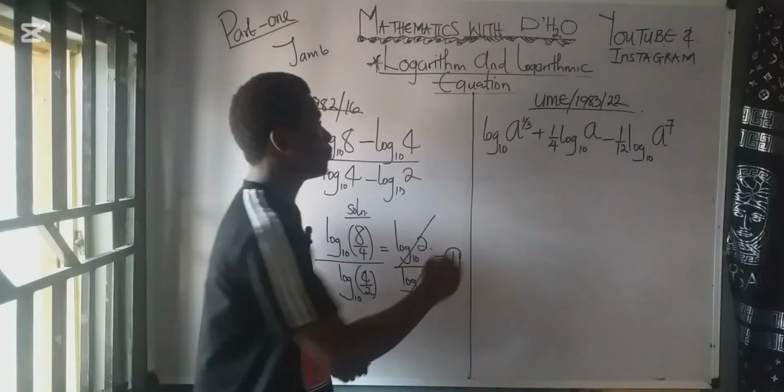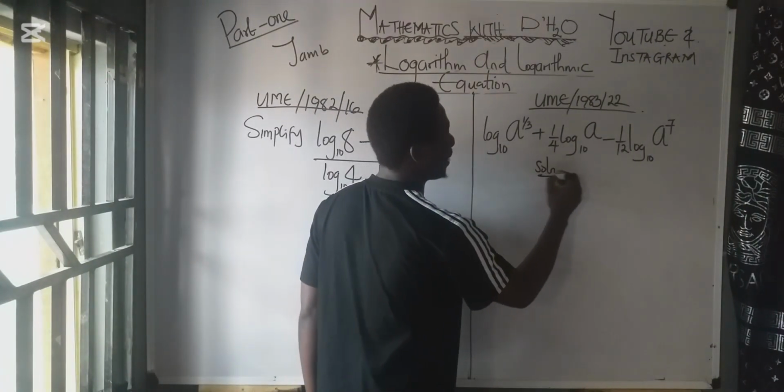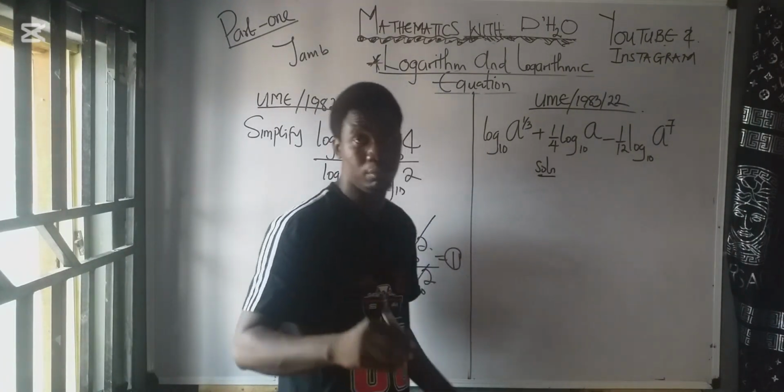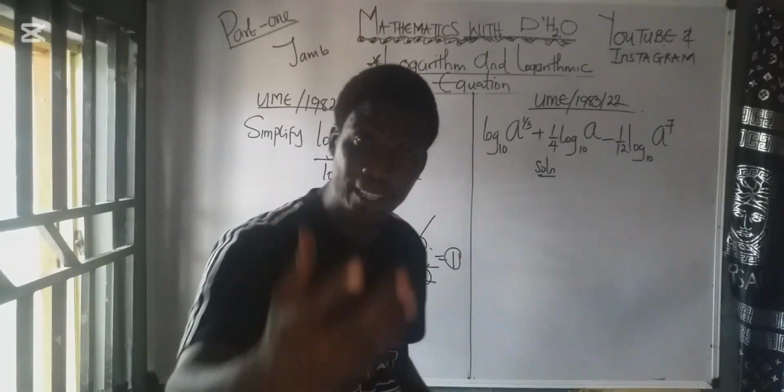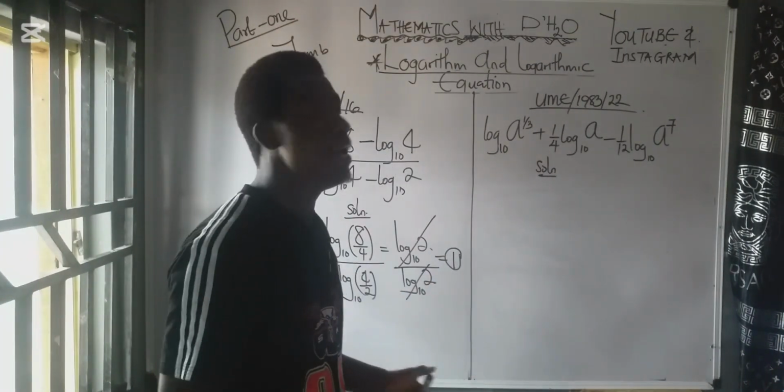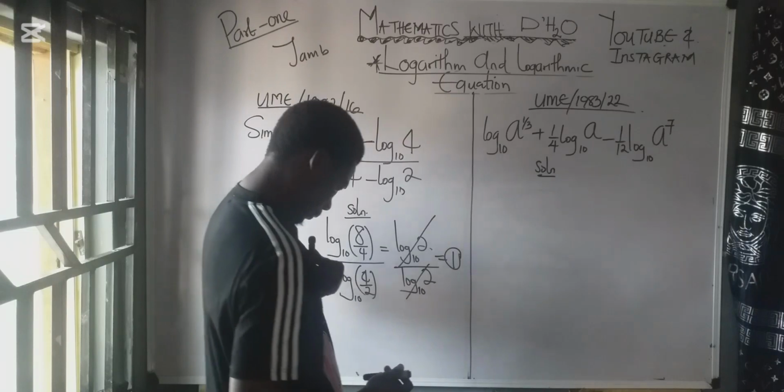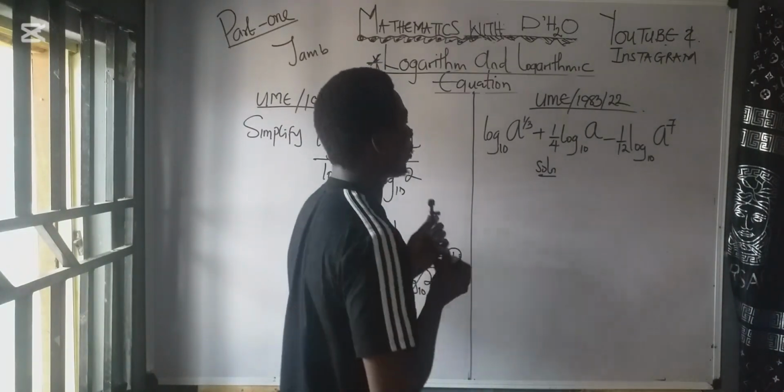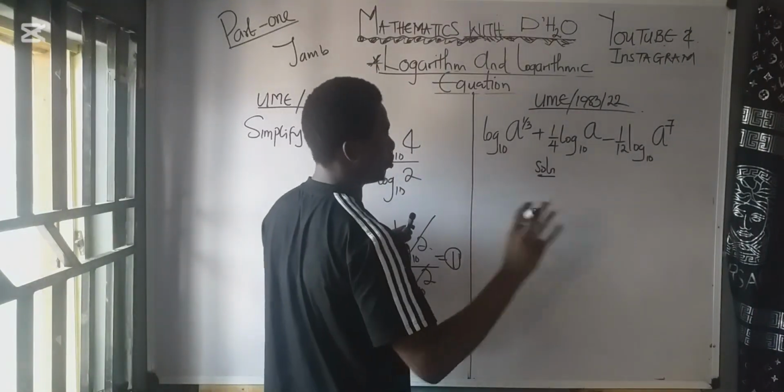Remember I told you that whenever you have plus, you times the numbers if the bases are the same. And whenever you have minus, you divide the numbers if the bases are the same. First of all, we are going to do this, class. We are going to do this.